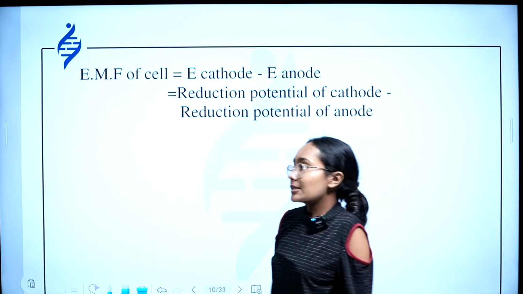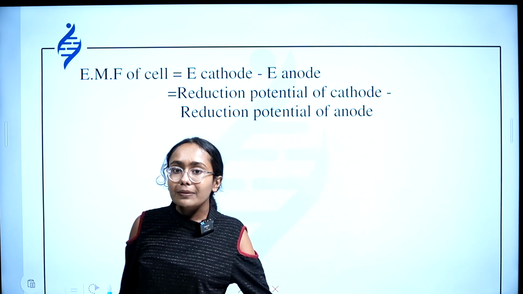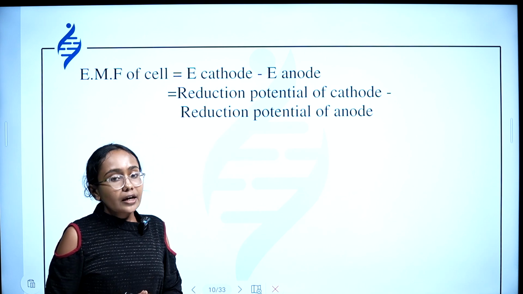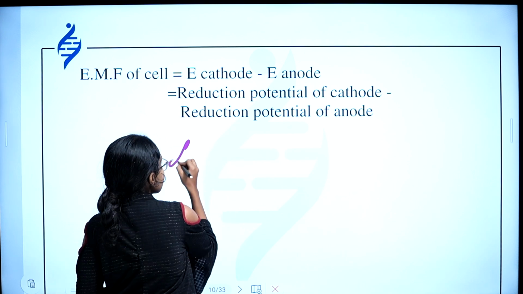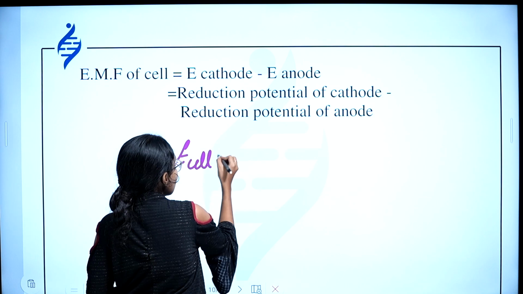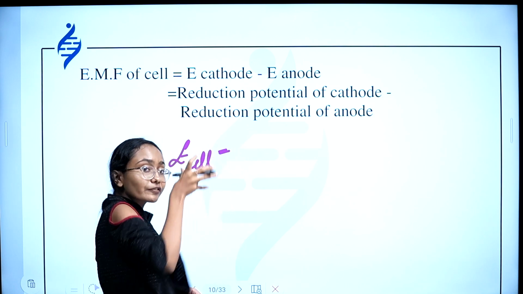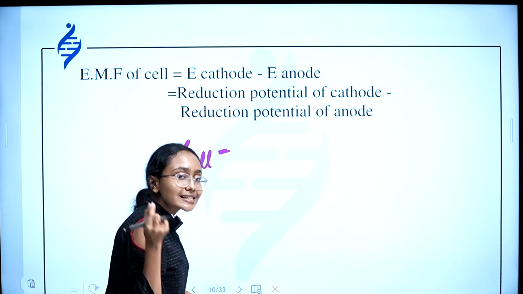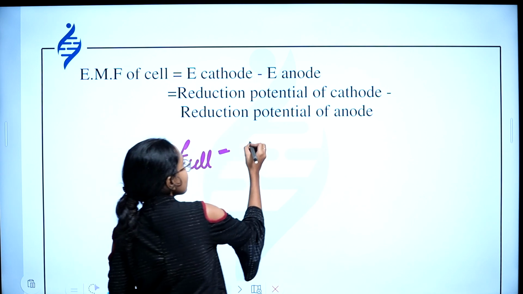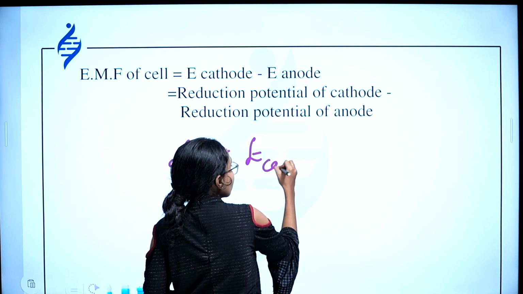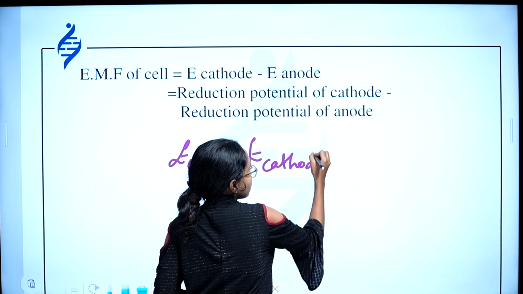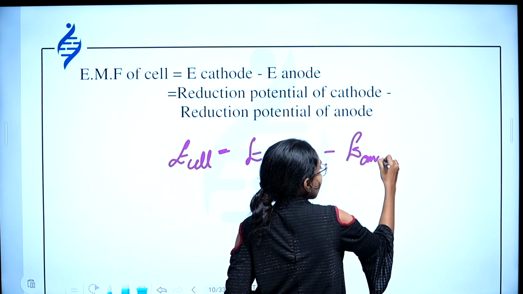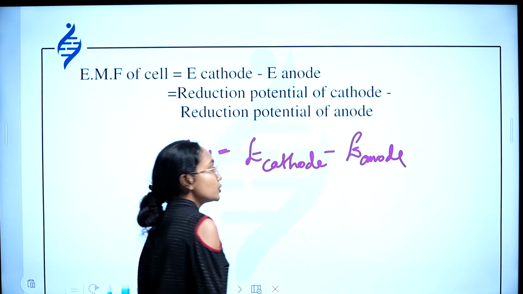Now, the EMF of the cell. The EMF of the cell is nothing but the difference between the potentials of the electrodes. It is represented as E cell, or the electrode potential of the cell, or the cell potential. EMF is more specifically the cell potential. The cell potential is equal to E cathode, that is the cathode potential, minus the anode potential.